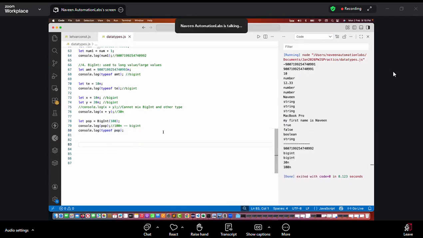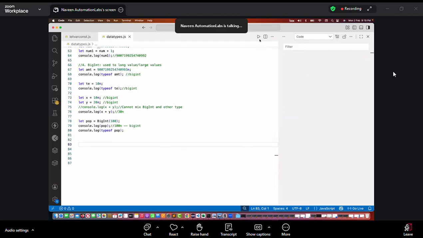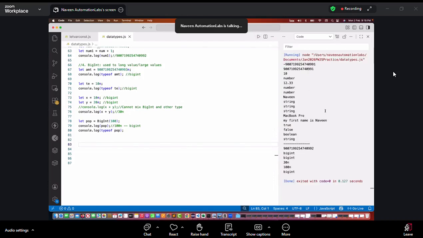Simple. JavaScript is easy, right? As compared to Java, there are not many things, no need to remember so many things. Just simple BigInt. Highlighting in blue and all those things doesn't matter. See the output. Yes, BigInt, you can say it's a kind of inbuilt constructor, and in the constructor we are passing a value over here.